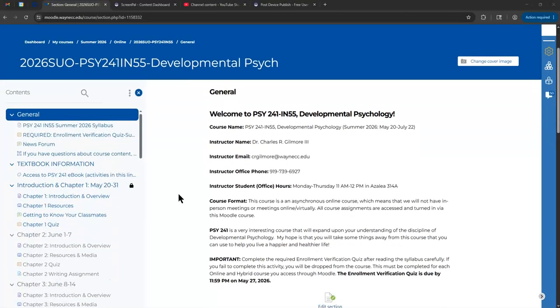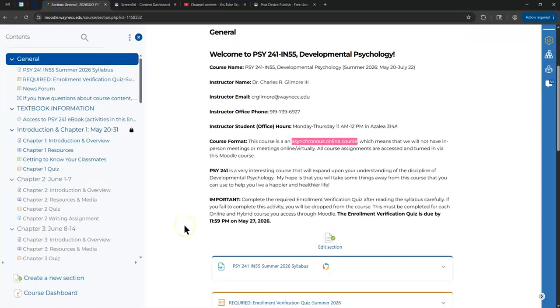What we're looking at here is the general information page of our Moodle course: my name, email, office phone number, office hours. The course format is what we call asynchronous online, which means we don't meet in person. We don't have online meetings. You can do the work whenever you want to, as long as it's before the due date.